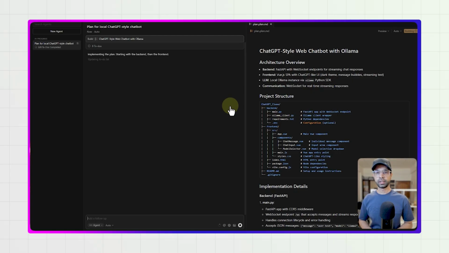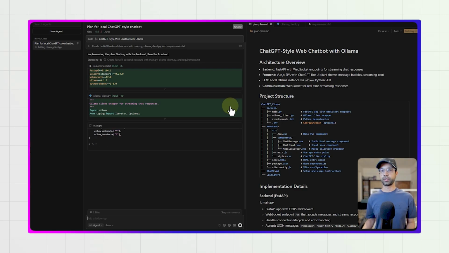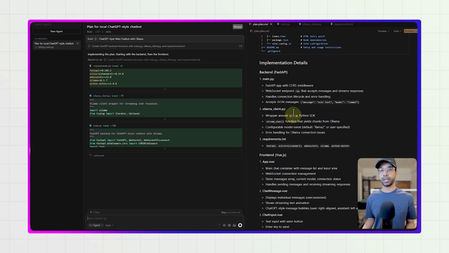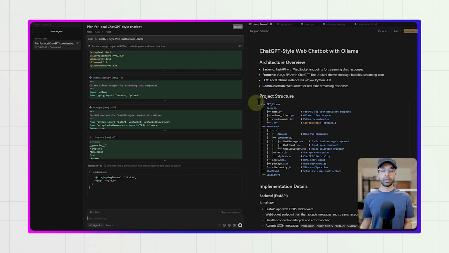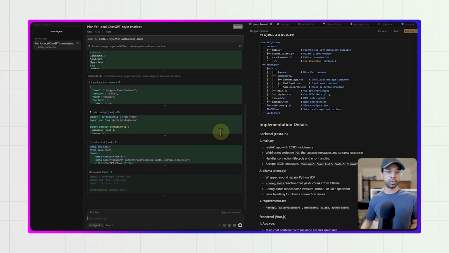Okay, so let's see. At this particular time, it's going to take its own time to build it. Whatever it is doing, I'm just going to keep saying yes and approving it so that it's able to do it. The idea is, even if it is not working, it should at least be able to open up the interface and I should be able to see something. Now, please note, I don't know any of this. I'm not a programmer, I'm a data scientist. But I know what I want to build, so let's see what it's able to do.